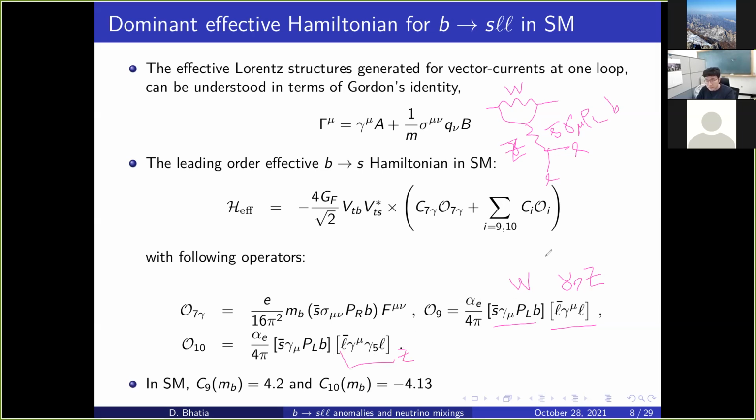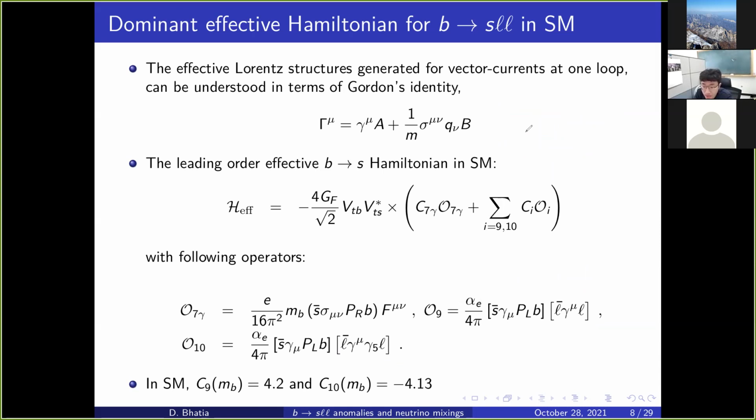So hence these operators could be simply understood in terms of the standard model, and their values in the standard model are known to be very precise at next to leading order, and this is the value of the Wilson coefficient at the MW scale. So now what we have to do is predict some new physics to that.